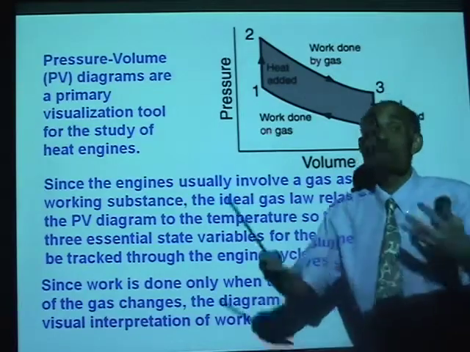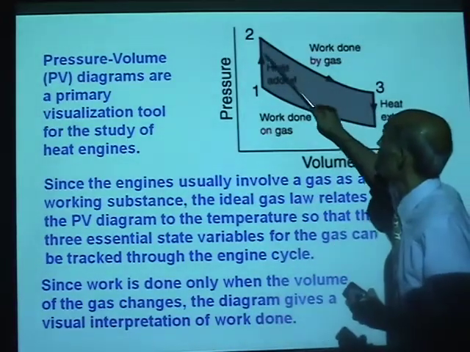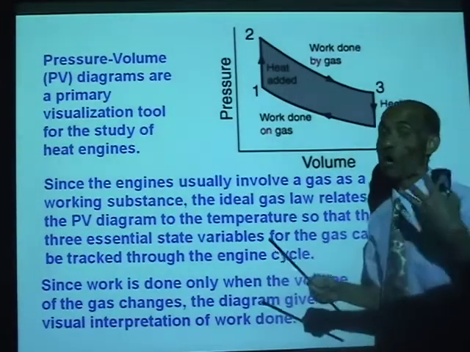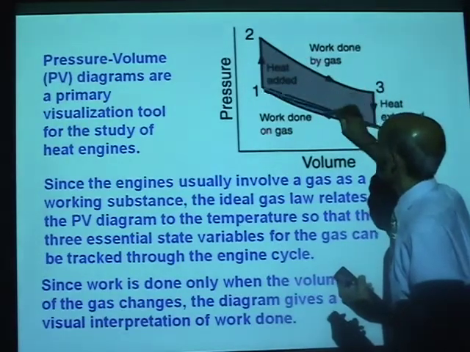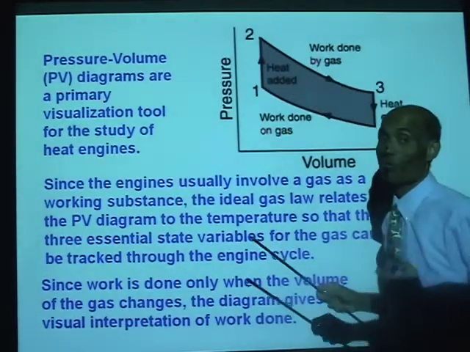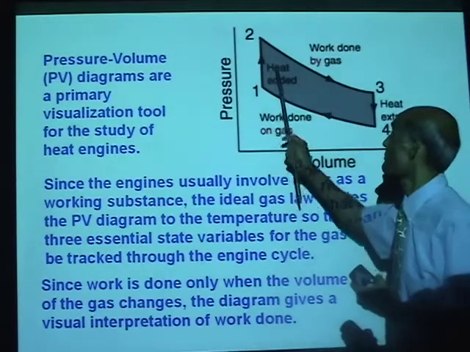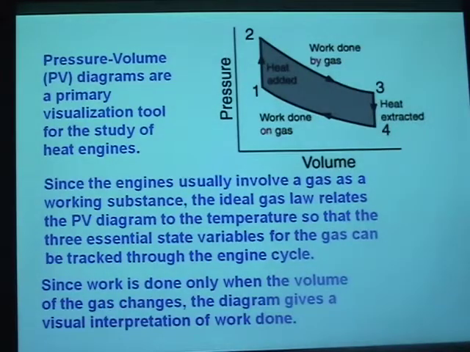So the useful work produced by the system is the difference between the two, and that's why it's been shaded. So the only amount of useful work your car engine does is that much. Remember, work done is the area under the PV diagram. So let me go and shade that for you.